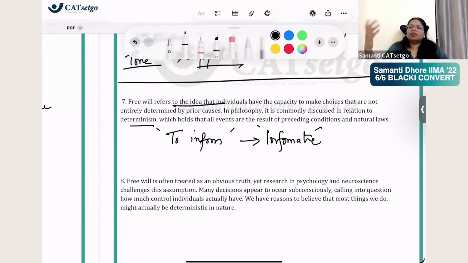This is determinism. All events are the result of preceding conditions and natural laws. By law and by conditions, it is happening, and it would have happened anyway. Free will says that it was my will that I picked it up. I made a choice, which has nothing to do with what happened previously.